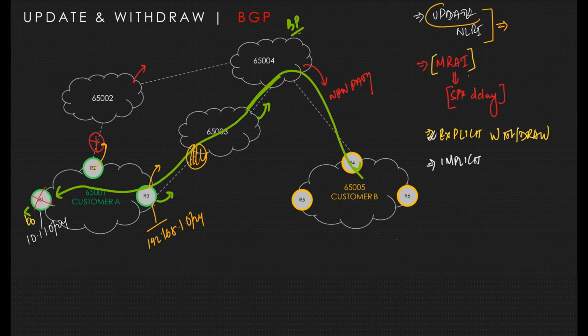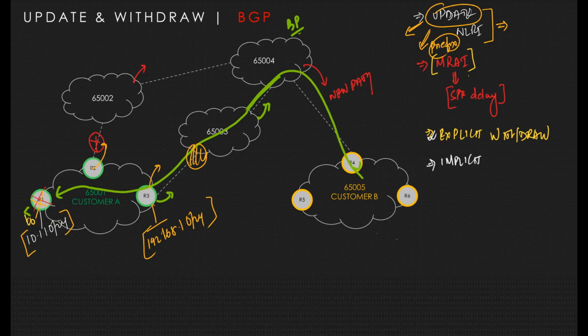An update message also carries feasible routes and unfeasible routes when a route is down, in terms of withdraw messages. An update message carries your attributes for a feasible route, but when it is a withdraw message, it carries only the prefixes that we are withdrawing.